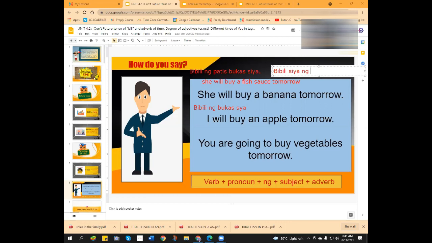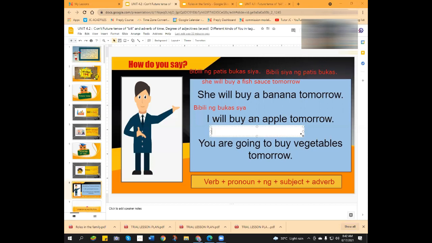The subject is the object that you are referring to. What are you going to buy? Patis. And the adverb bukas. Bibili siya ng patis bukas. Pakibasa? Bibili siya ng patis bukas. Tama. So let's go to another one.